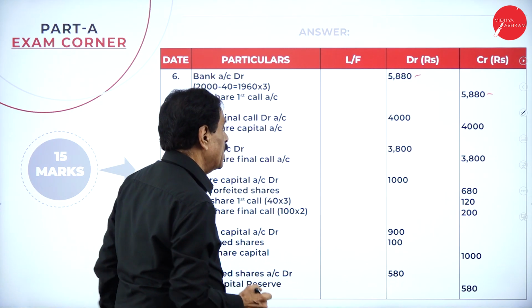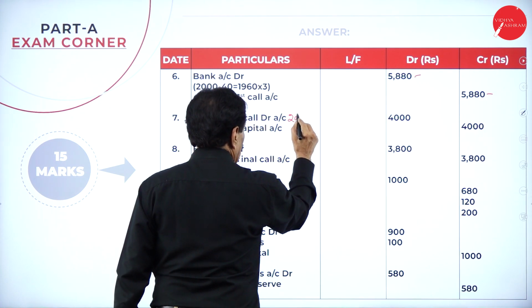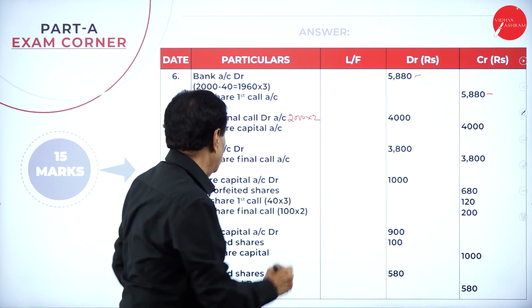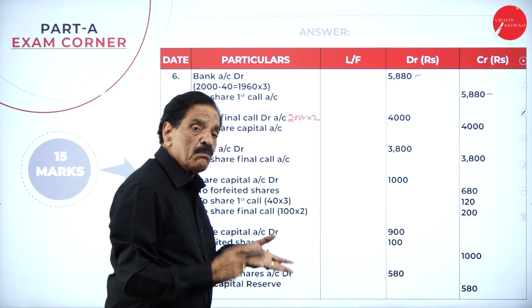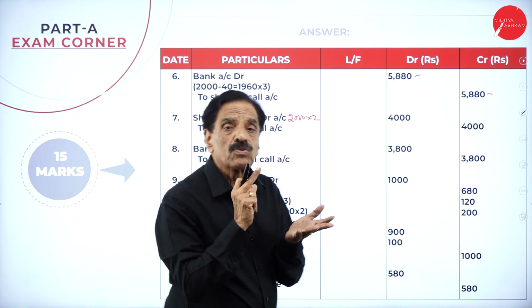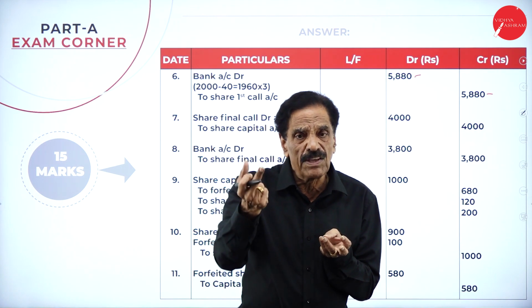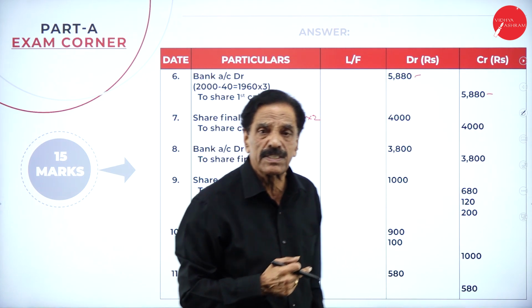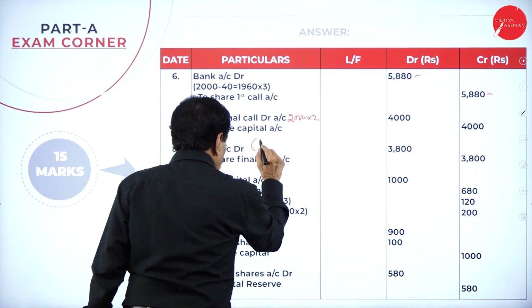Come back to the final call due entry: share final call account debit 2,000 into 2, 4,000, to share capital account 4,000. Due entry. Now, both shareholders fail. The man who holds 40 shares fails to pay. The man who holds 60 shares also fails to pay. How many shares' money could you not receive? 100. Out of 2,000, the money on 100 is not received.